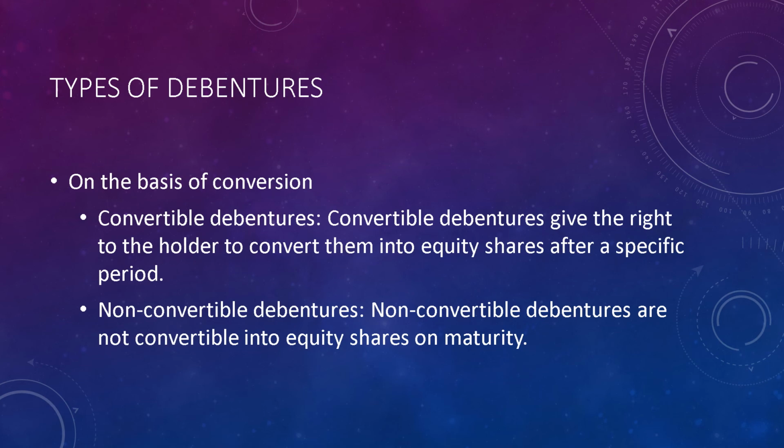Look at the first one, convertible debenture. Convertible debenture gives the right to the holder to convert them into equity shares after a specific period. So a time period is given. Suppose 5 years. After 5 years, the debenture holder can convert their debenture certificate into an equity share certificate, so that the debenture holder can change from the position of creditor to owner of the company.